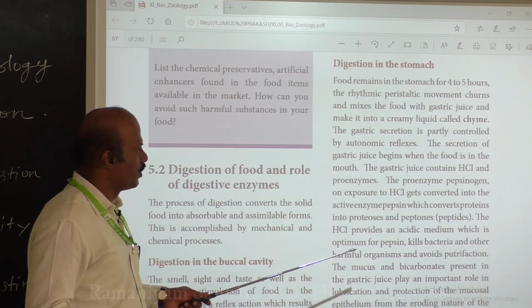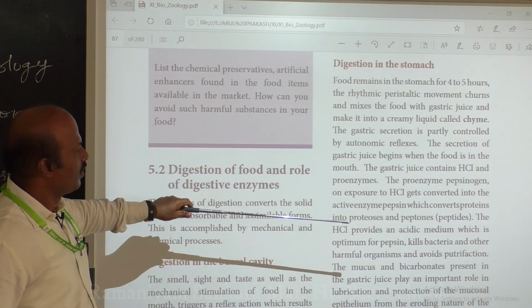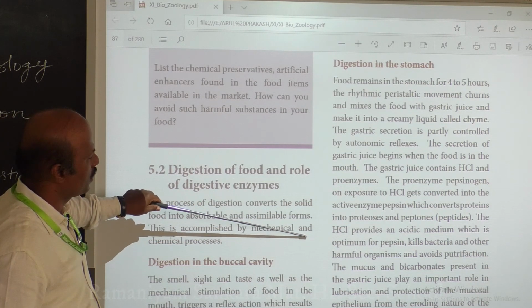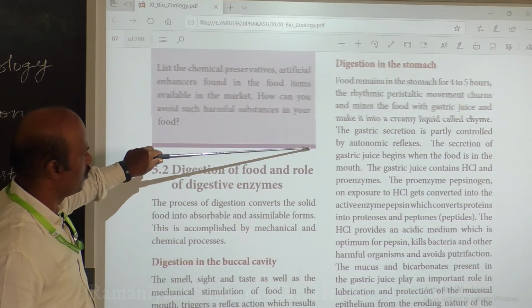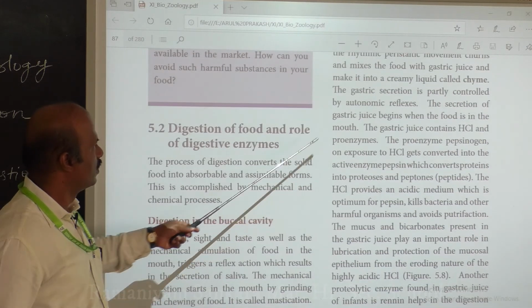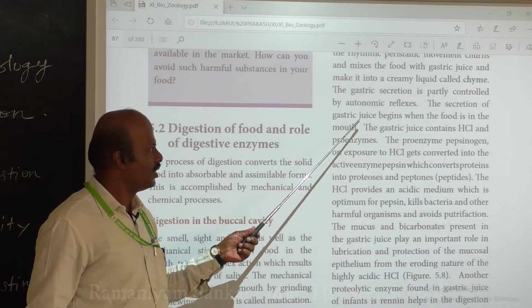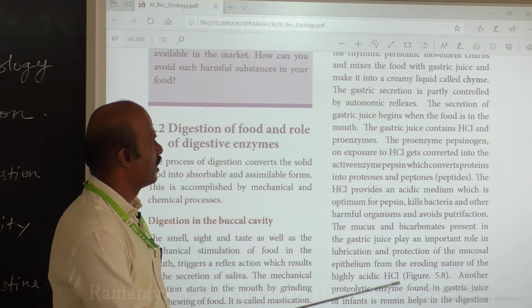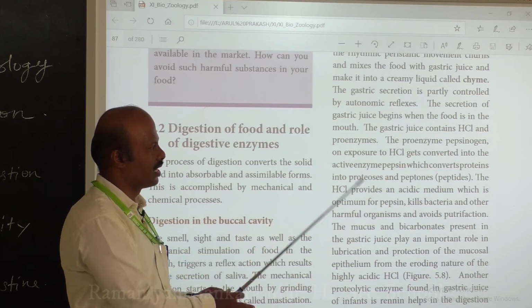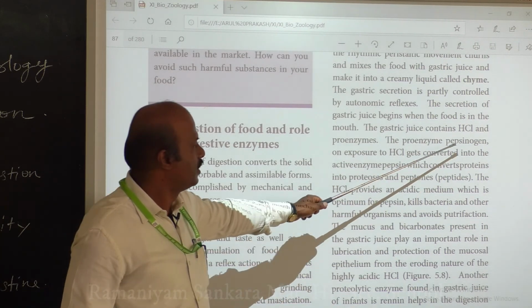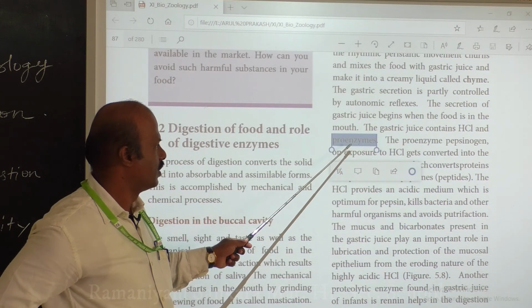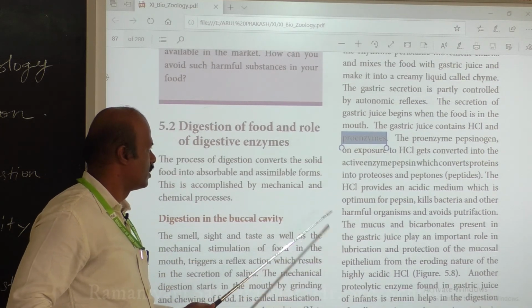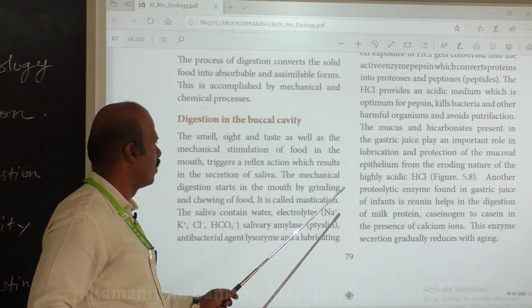Okay, next, what is happening to this chyme in the stomach? The gastric secretions are partially under the control of your autonomous reflexes. So the gastric secretions usually begin when food is present in the mouth itself. Okay, what does the gastric juice contain? The gastric juice contains HCl and proenzymes.